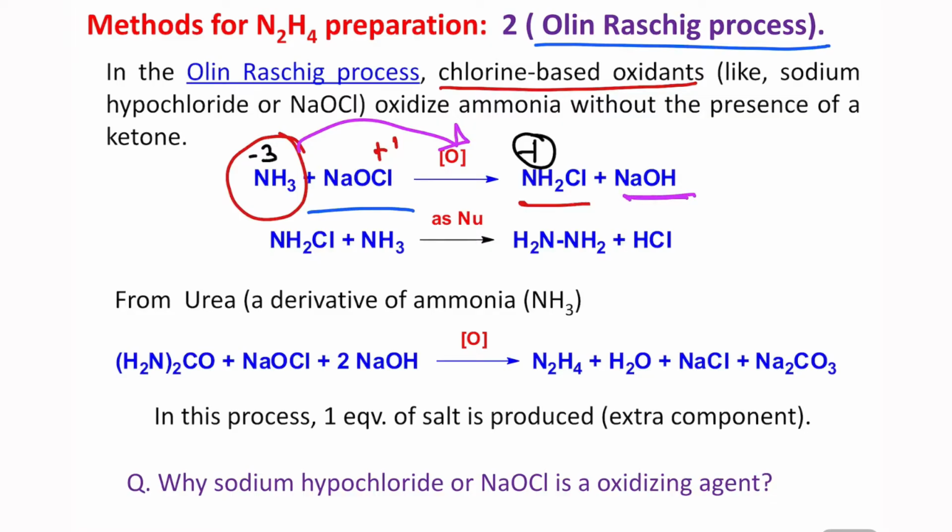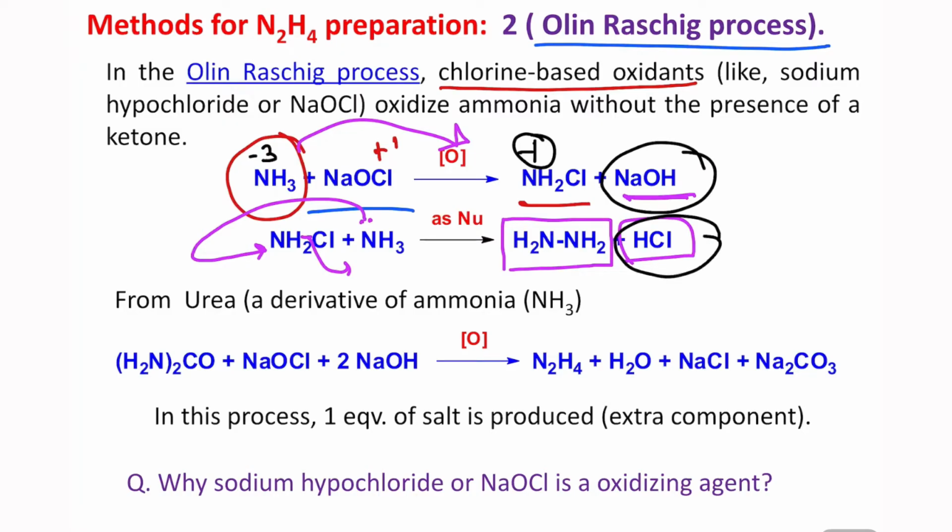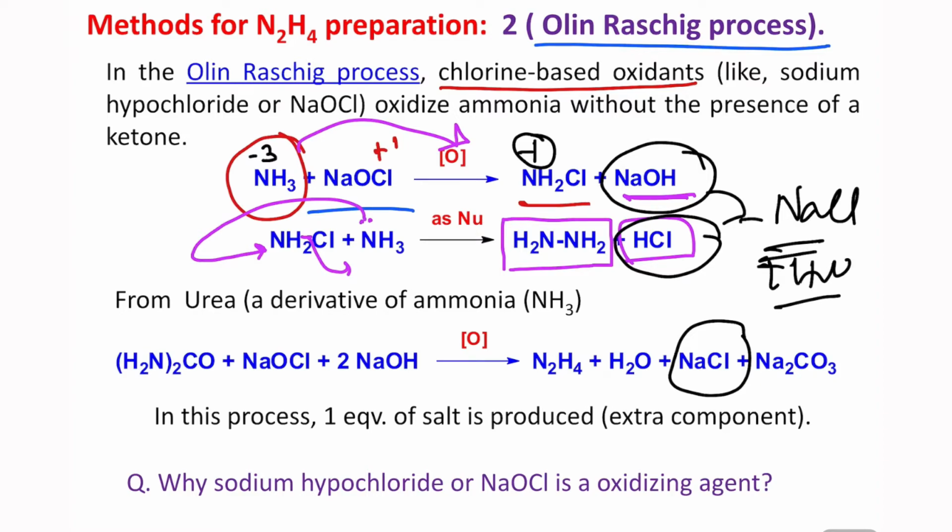And in the second step, this ammonia molecule, you may consider it a SN2 type reaction, and in this way Cl leaves and produces this hydrazine, and in this case HCl is produced. And by the way, the reaction of this NaOH and this HCl will ultimately result in sodium chloride. Now the interesting point is that in this case, one equivalent of sodium chloride plus water, you can say one equivalent of extra salt is produced. Second point is that previously I told you about electrophilic nitrogen, so this chloramine you can say is electrophilic, and in this case ammonia is nucleophilic. So you can understand the example.